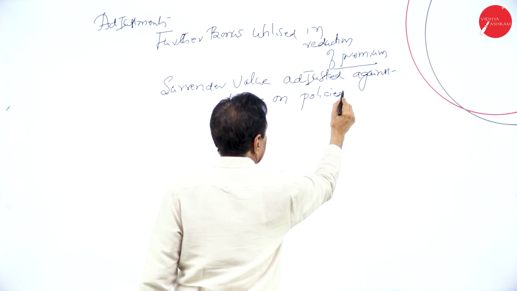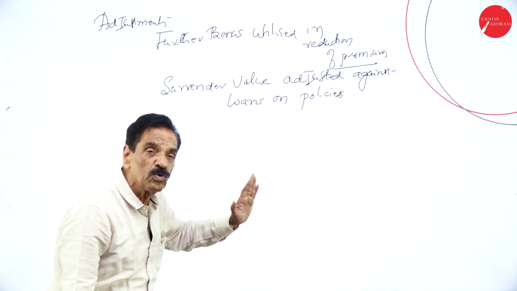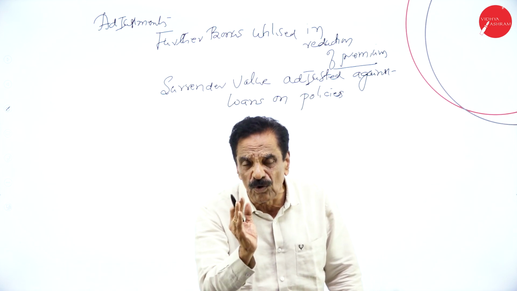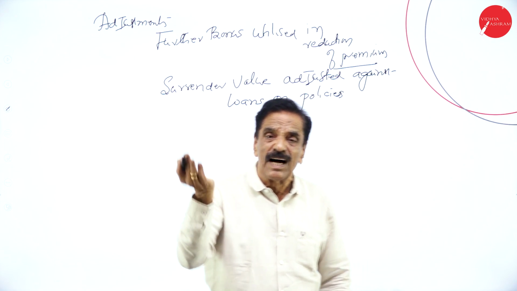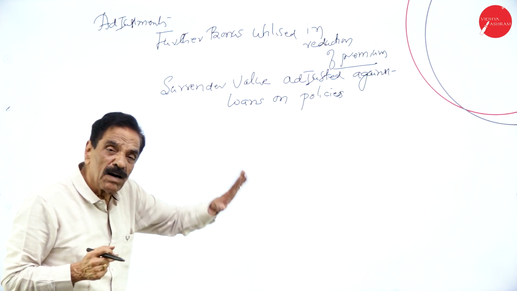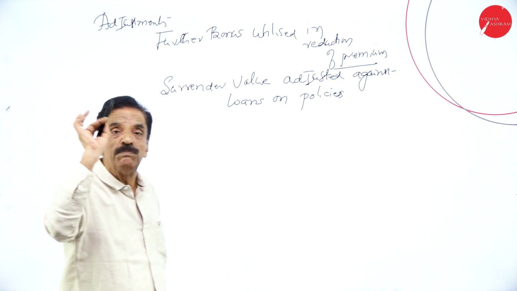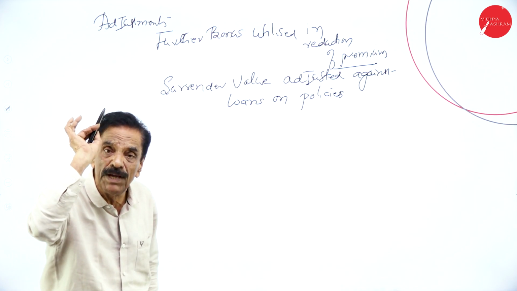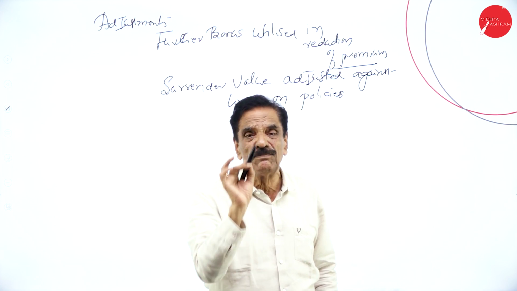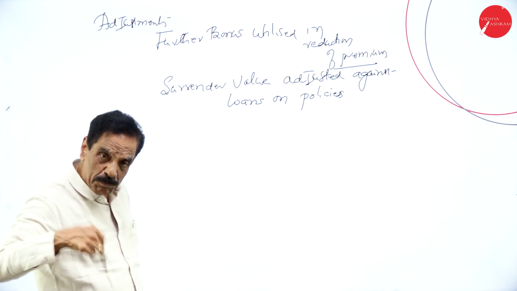If these words are there in the adjustment, surrender value adjusted against the loans on policy, first you show the surrender under schedule number 4 as an expenditure. Adjusted in loans on policy, in schedule number 9, loans on mortgages, loans on policy. In the loans on policy, surrender should be deducted. Where will it first come? First it will come in benefits paid, schedule number 4, as surrender, as an expenditure.